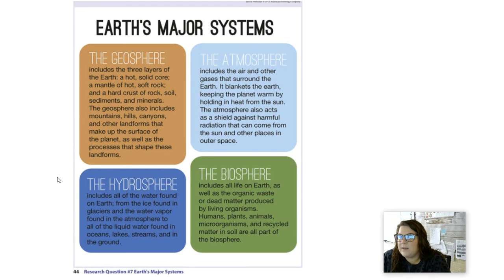Earth's major systems. The geosphere includes the 3 layers of the Earth: a hot, solid core, a mantle of hot, soft rock, and a hard crust of rock, soil, sediments, and minerals. The geosphere also includes mountains, hills, canyons, and other landforms that make up the surface of the planet, as well as the processes that shape these landforms. The atmosphere includes the air and other gases that surround the Earth. It blankets the Earth, keeping the planet warm by holding in heat from the sun. The atmosphere also acts as a shield against harmful radiation that can come from the sun and other places in outer space.